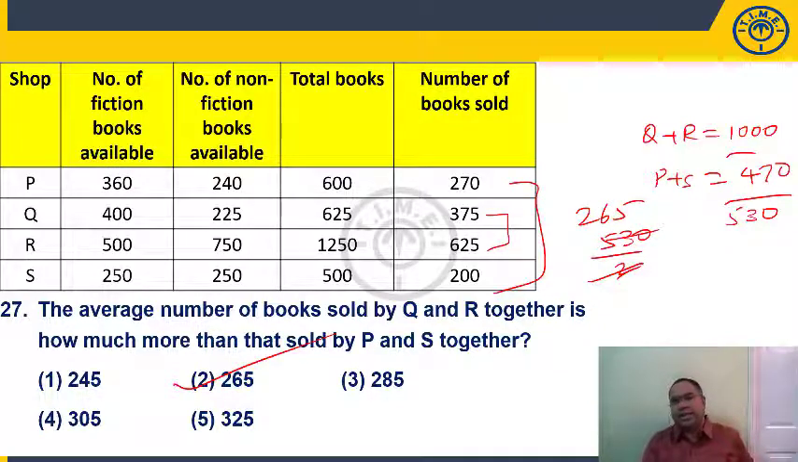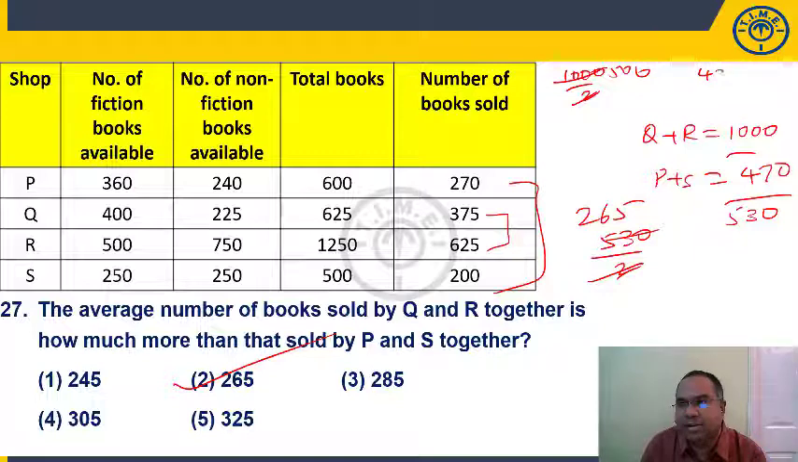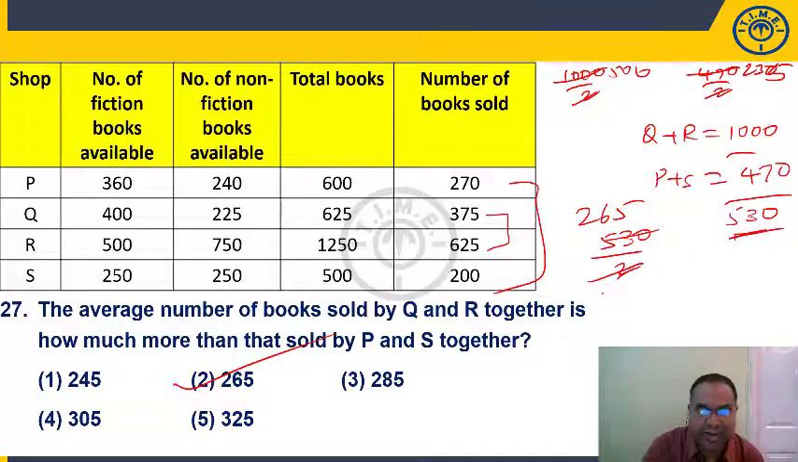Either you first take the average, or take the difference and then take the average. 1000 by 2 is 500, 470 by 2 is 235. 500 minus 235 is nothing but 265. Or I am saying directly take the difference, 530, average is by 2, you will get 265, present in choice 2.